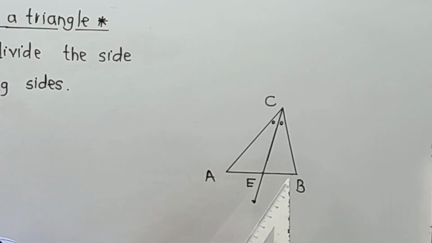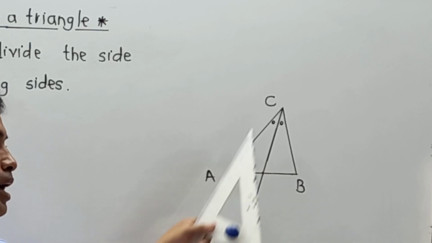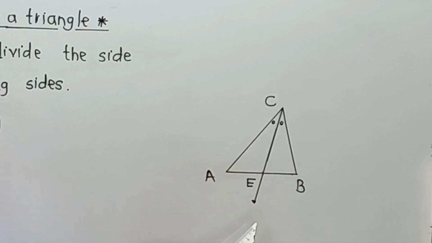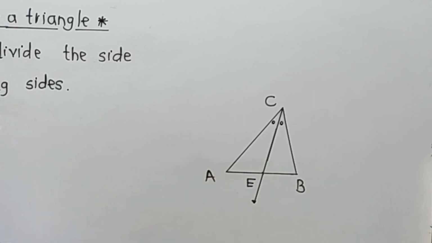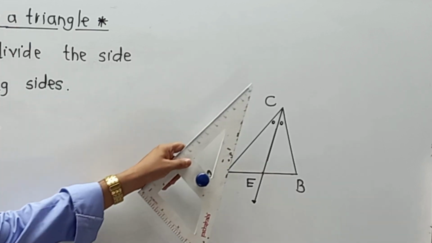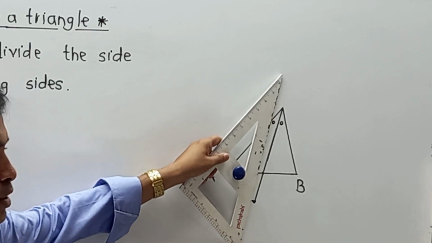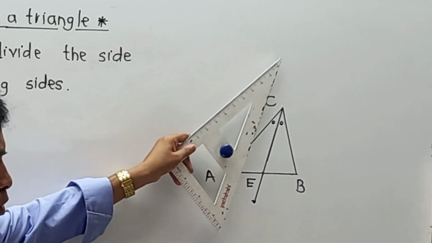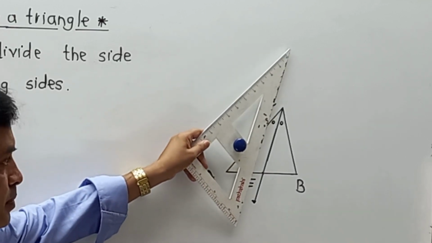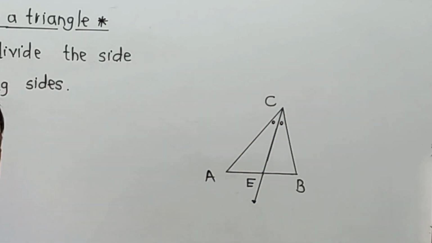Now the modification is: initially we have drawn triangle ABC. After that we have drawn the angle bisector from C which intersects AB at E. Now the first part is that I am going to draw one line which is parallel to CE and passes through B. Once again, please try to understand. I am going to draw one line here parallel to CE. CE is nothing but the angle bisector.